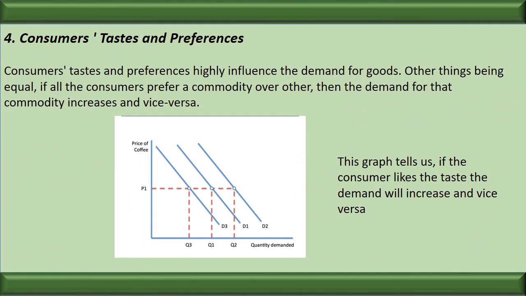Let us see the next factor affecting the demand, that is taste and preferences. Taste and preferences highly influence the demand for goods, provided other things remain the same. Suppose a consumer has a favorable view, I mean, if a consumer likes the taste of a product, automatically the demand increases. Here we can say consumer A likes the taste. Earlier he was making the demand D1. He starts developing a liking for the taste. So what will happen? The demand automatically increases from D1 to D2.